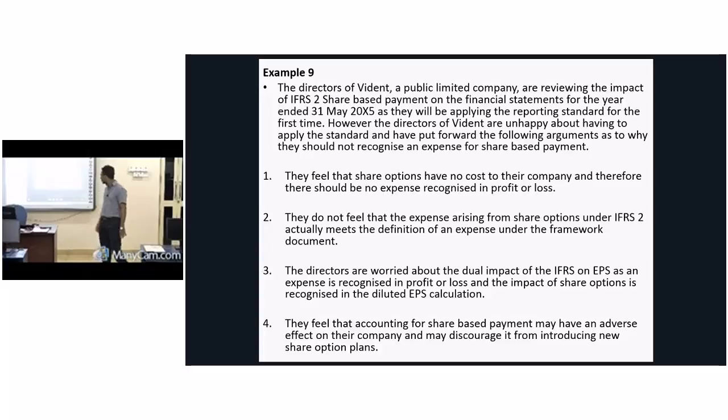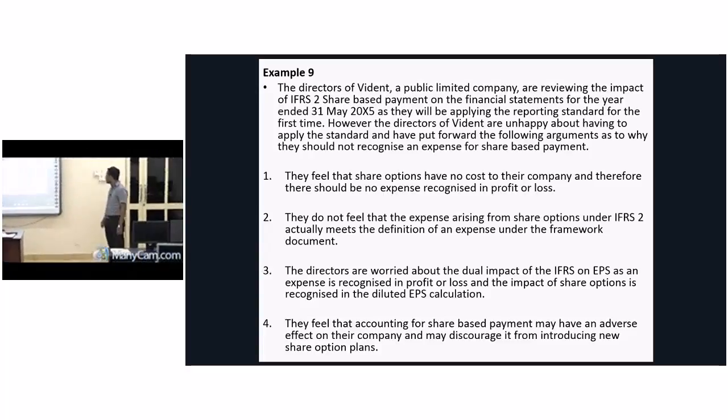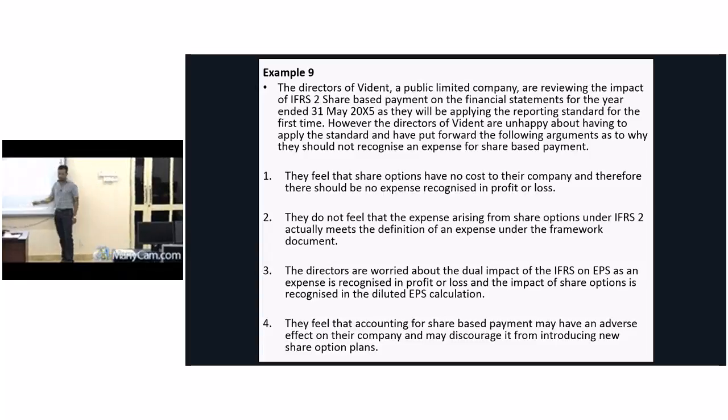Look at the argument we had. Directors are worried about the dual impact of IFRS 2 on EPS. You learned that EPS will be diluted. Yes, it's true. It happens only in the case of equity settled share based transactions. But in the case of cash settled share based transactions, it won't happen. On one side it's happening, so it's not a dual impact. Only one impact is there, because we charge something to the profit and loss account in a cash settled one also. But against this, what do you have to say?